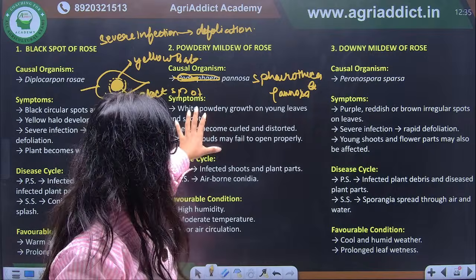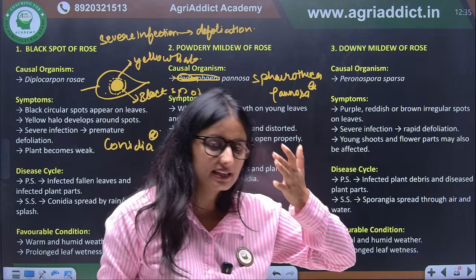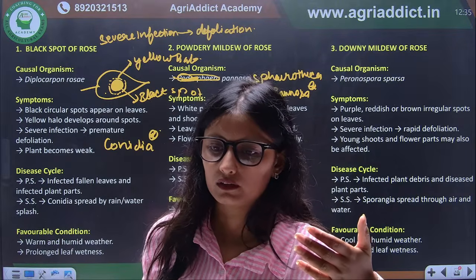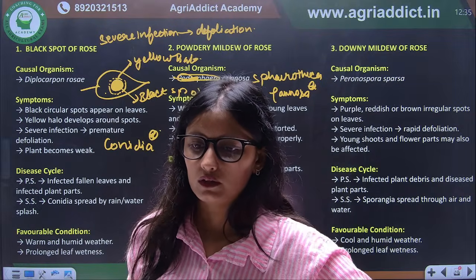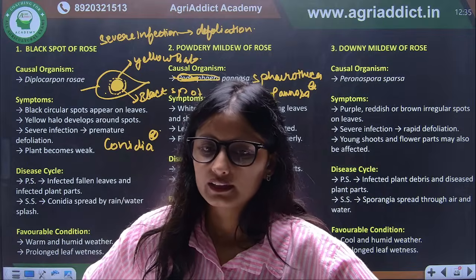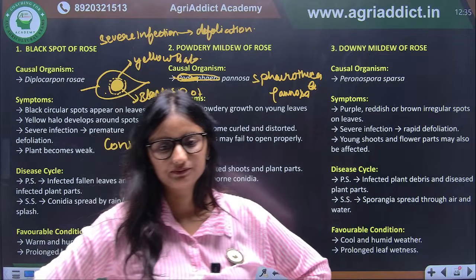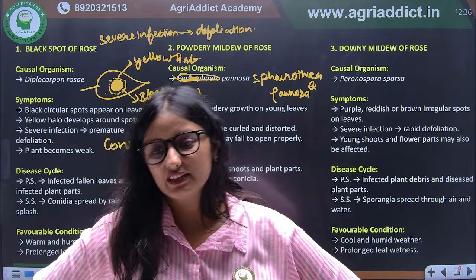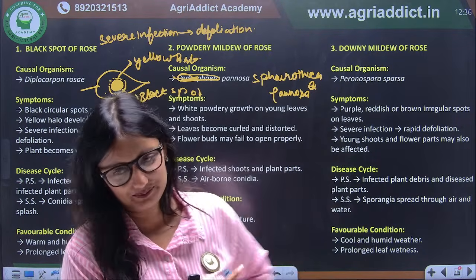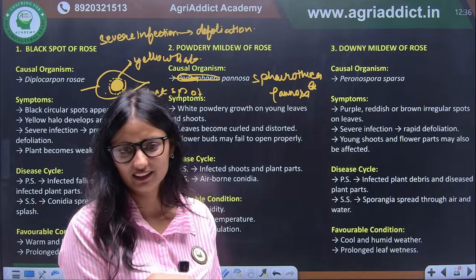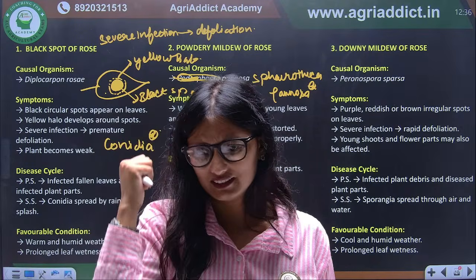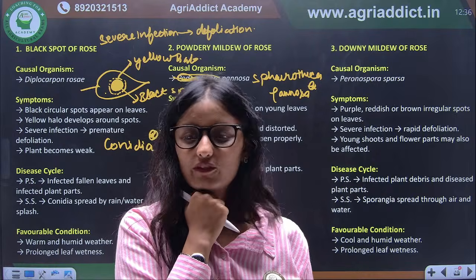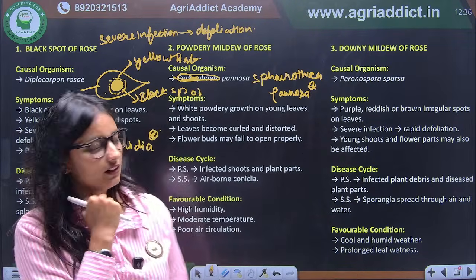And also there is an exception among the powdery mildews. Which powdery mildew? Mango powdery mildew. Very good. There is an exception in the case of mango powdery mildew. Correct.